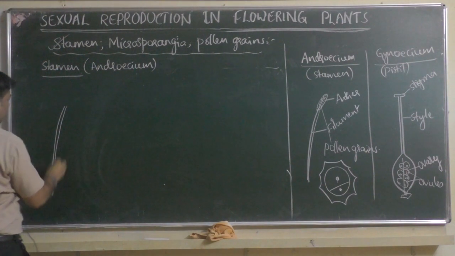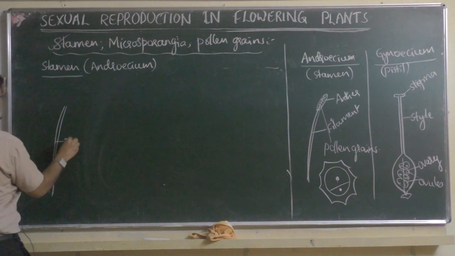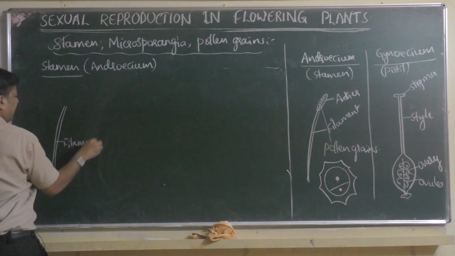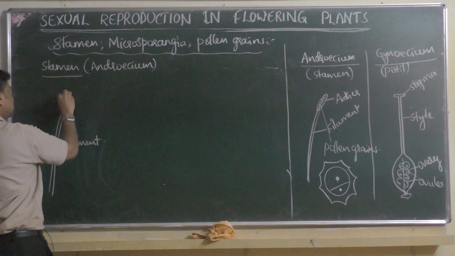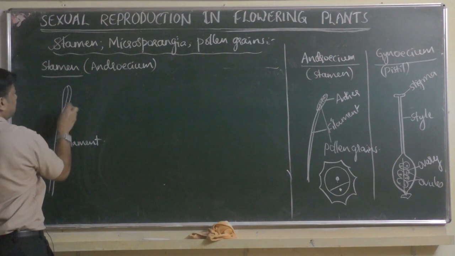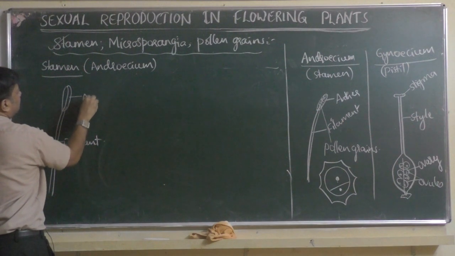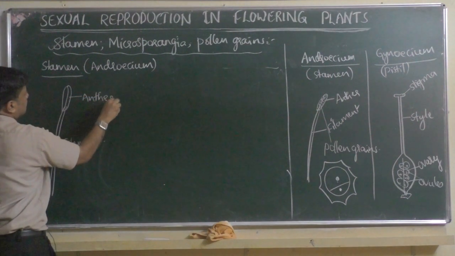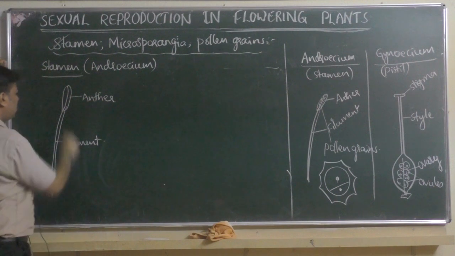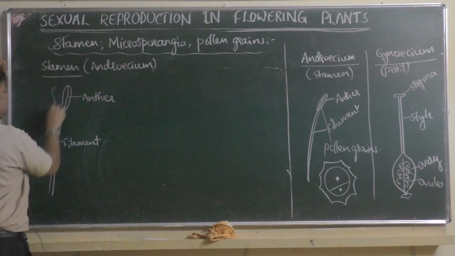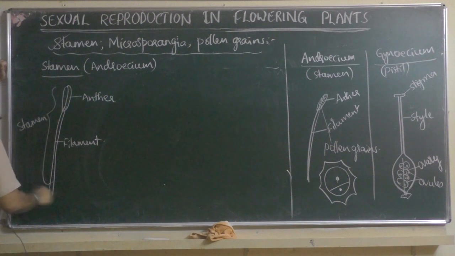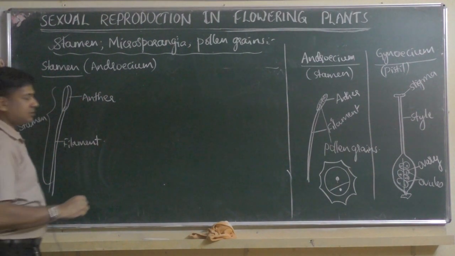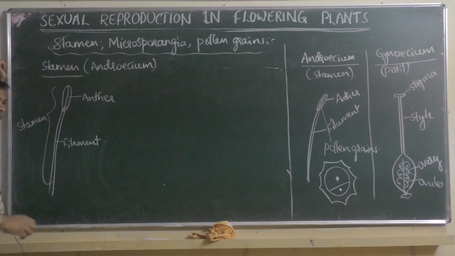One is long and slender, that is called the filament, and on the top there will be a structure like this, that is called the anther. Together, these two are called the stamen. The entire structure is called stamen. It has two parts, anther and filament.